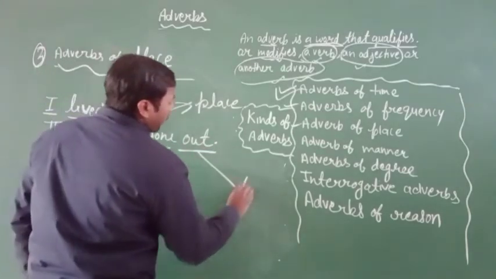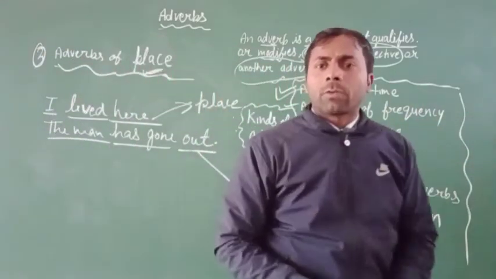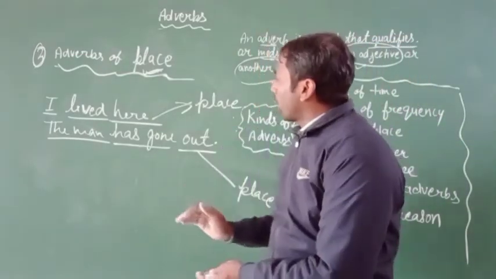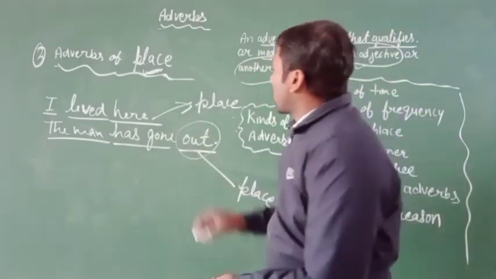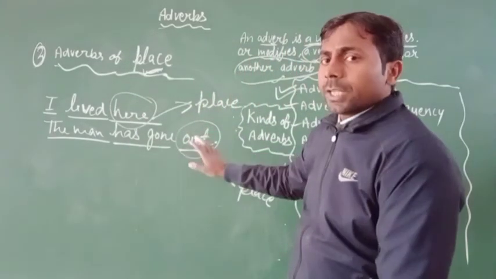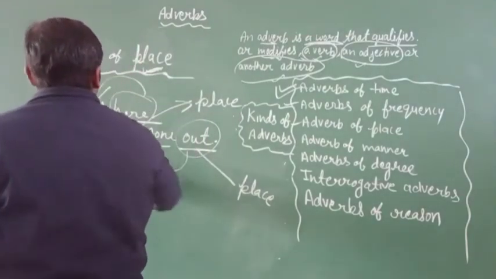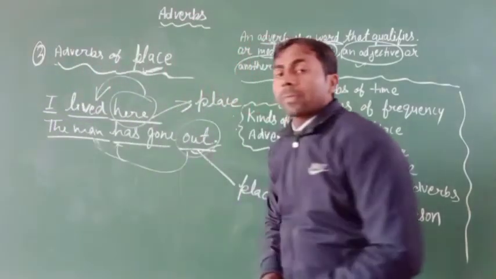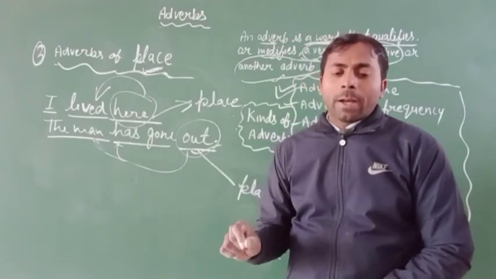the word "out" refers to a place. Okay, "out" means out of the room, it is the place. "Here" is also a place. When some word refers to a place and it qualifies the verb, then it will be an adverb of place. Okay, adverb of place.